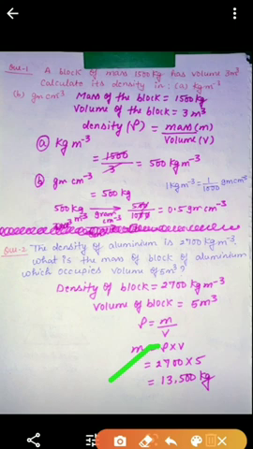Okay. So these are the basic numerical problems. By using these formulas, you can practice some basic numerical problems.